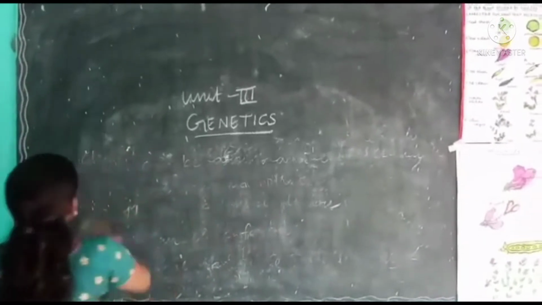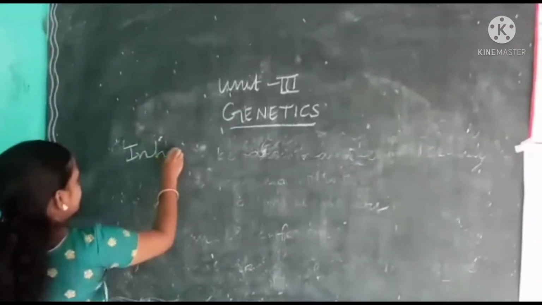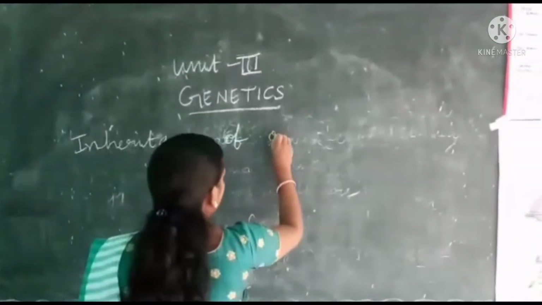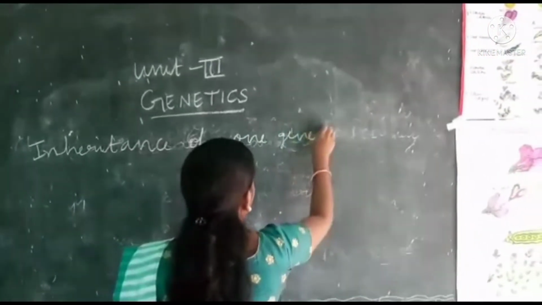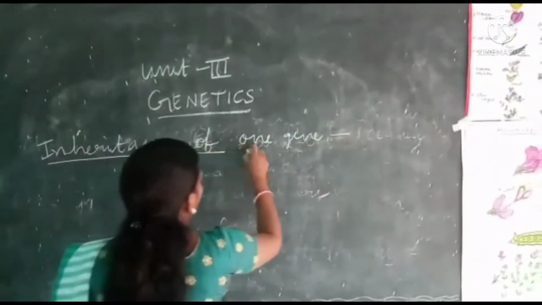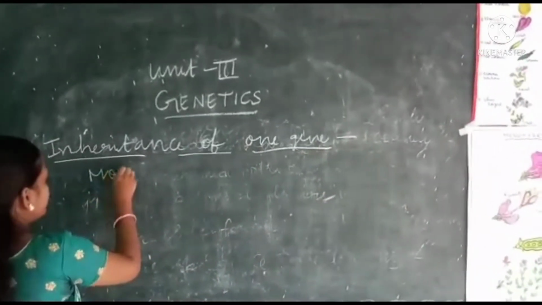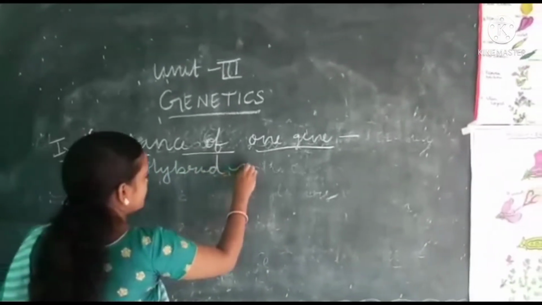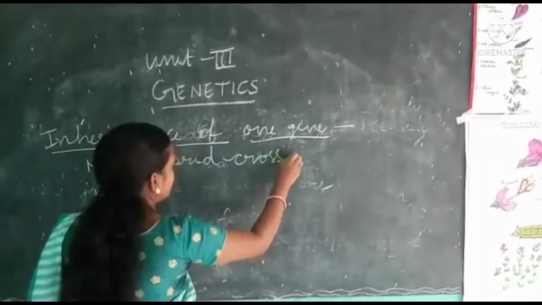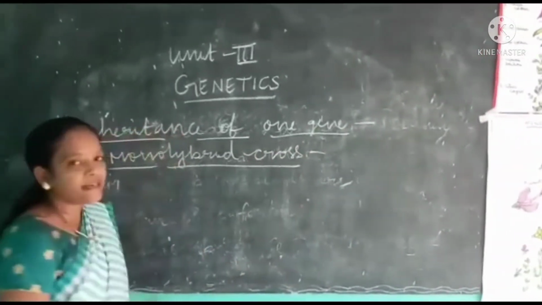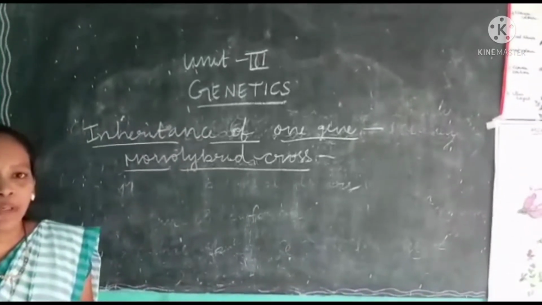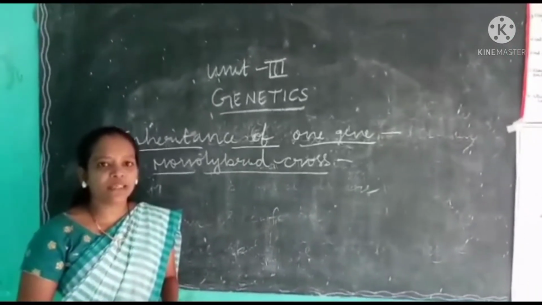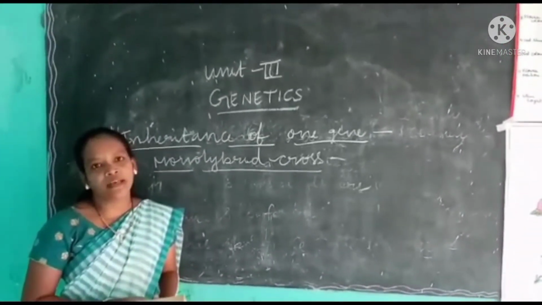Inheritance of one gene. That means monohybrid cross. Mendel conducted artificial hybridization on the pea plant. You have learnt already in first year, from the chapter Reproduction in Plants, the steps of artificial hybridization.